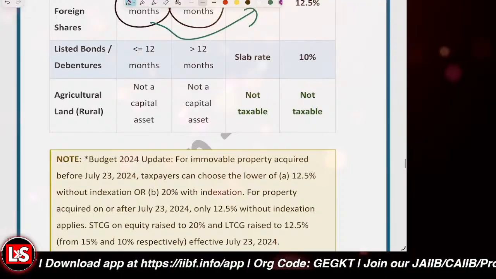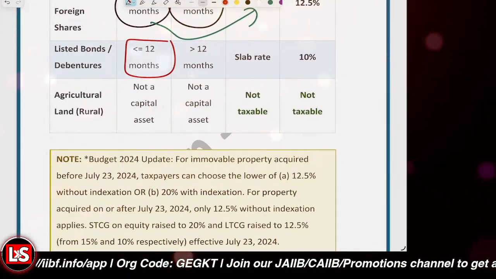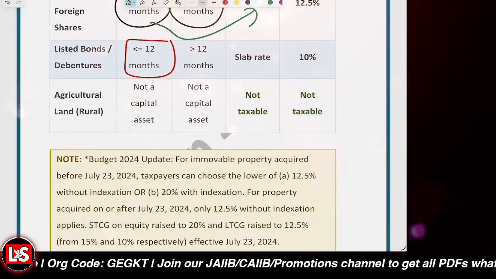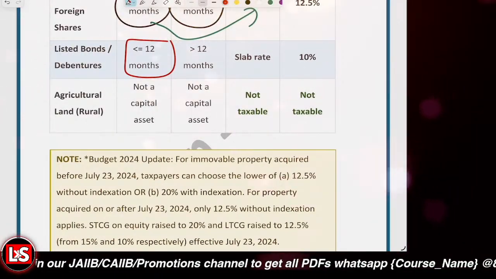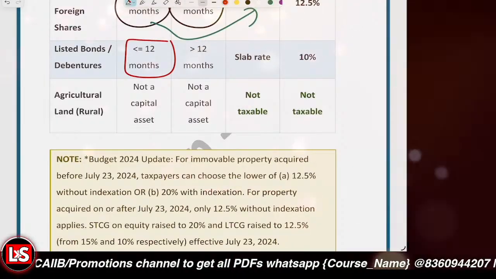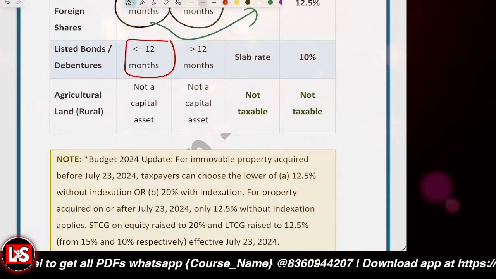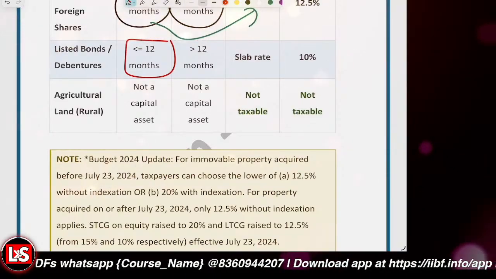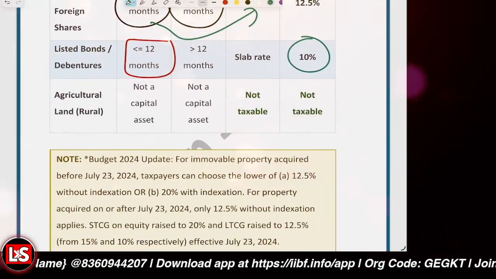And for listed bonds and debentures, it is 12 months. So kindly take a note of it. Whenever we are talking about listed bonds or debentures, or equity shares or equity mutual funds, the time period is 12 months. Otherwise, for all, it is 24 months. Getting it? And further, for the listed bonds, the rate applicable for the LTCG is 10%.